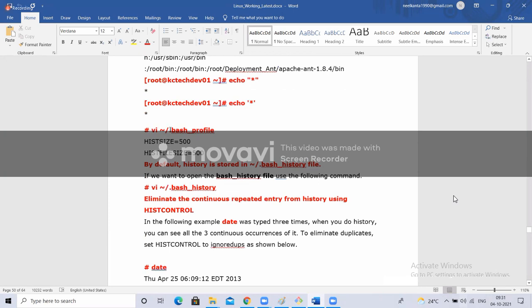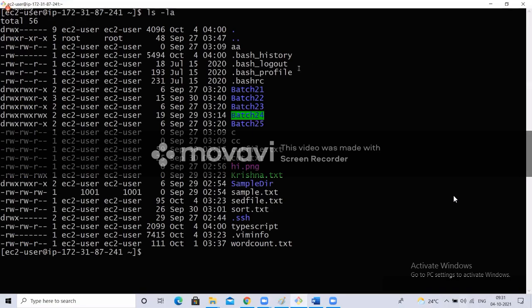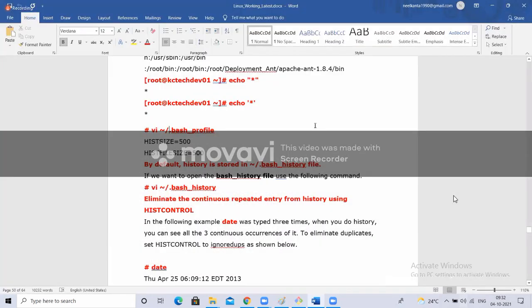Okay, then if you want to know that, see, if I type ls minus l, it is not going to show the hidden files. If I type ls minus la, it is going to show the hidden files as well. There are files like bash_history, bash_logout, bash_profile, bashrc. There are some files. So this bash profile will have the information about that user.